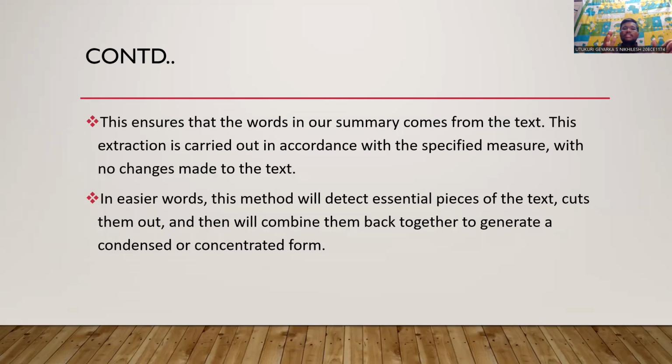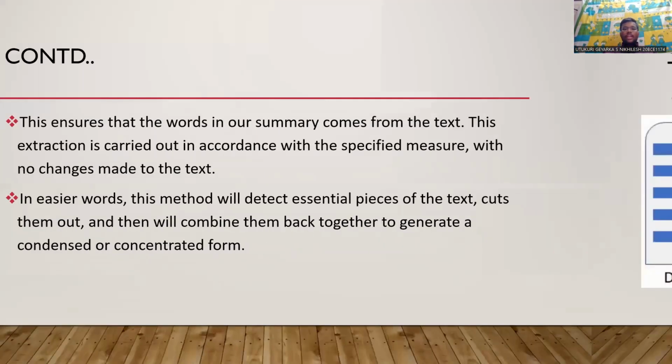This helps to ensure that the words in our summary come from the text itself without changing anything. This is the most important part of the extractive approach. It will just extract the important words and the important terms to form the summary of the whole text. This extraction is carried out in accordance with a specified measure with no changes made to the text, even by adding plurals or removing plurals. In easier words, this method will detect essential pieces of text, cut them out, and then combine them back together to generate a concentrated form of the original data set.